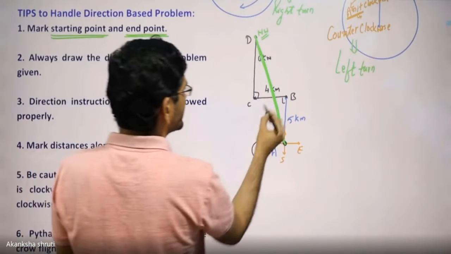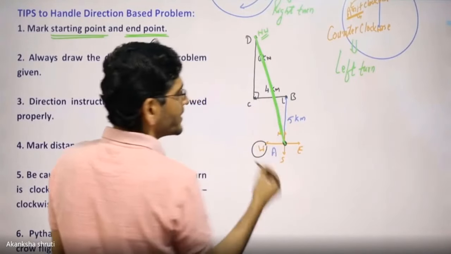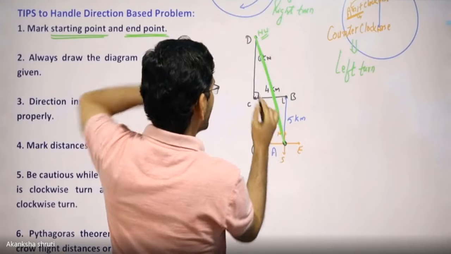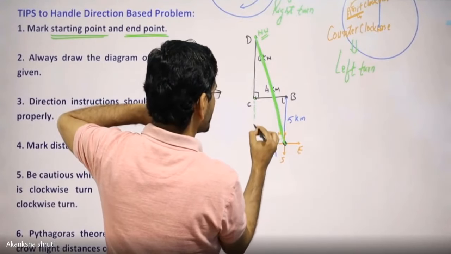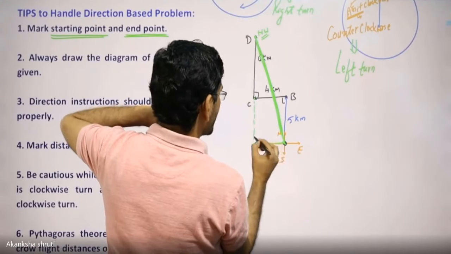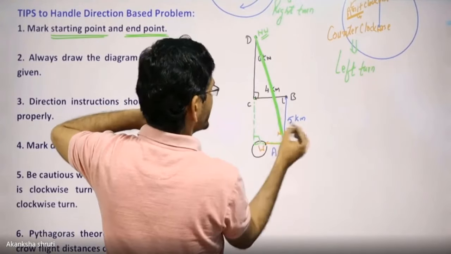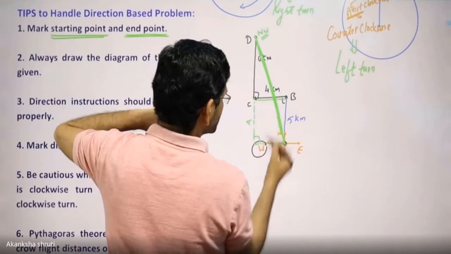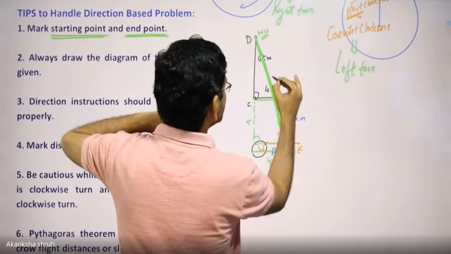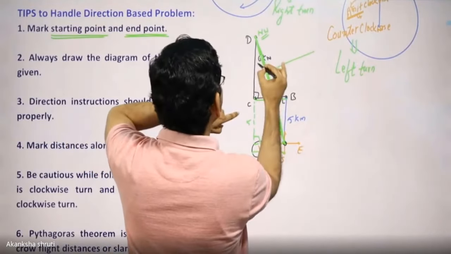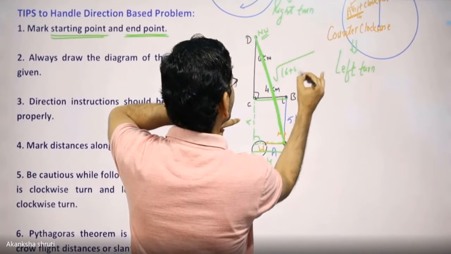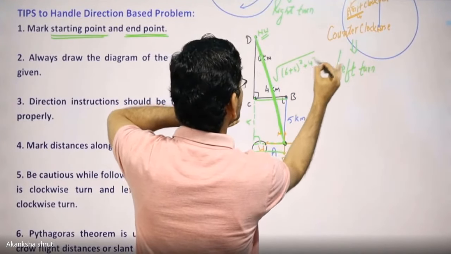How can we calculate? We have to make a right angle triangle, because this is the straight line we are looking for. We draw downward and make a right angle triangle here. This is 6, this is 5, and this remains 4. So this becomes the square root of (6 plus 5) square plus 4 square.